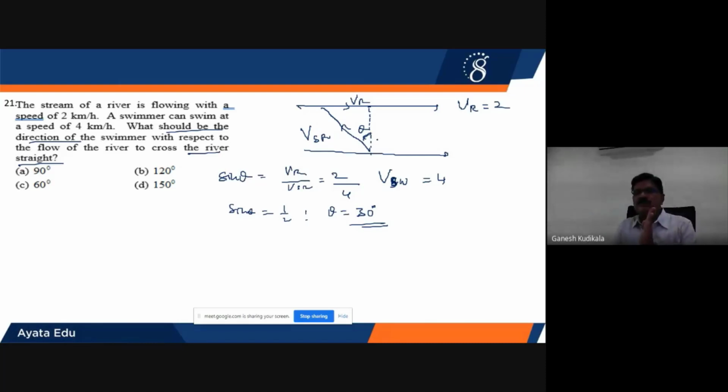So the boat has to be rowed at an angle of 30 degrees with the normal. But he's asking with the river. Therefore, an additional 90 we have to add. Theta dash will be equal to 90 plus 30, which is 120 degrees with the stream or with the river. Therefore, the option will be D.